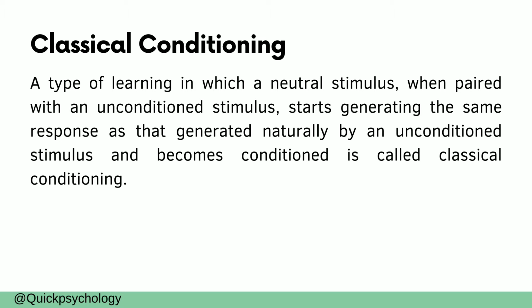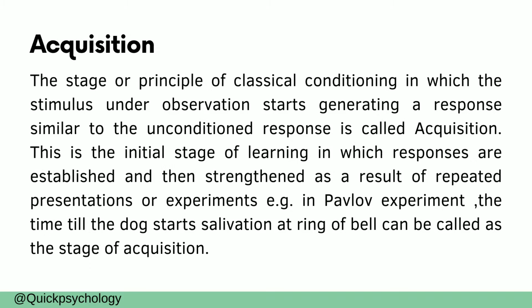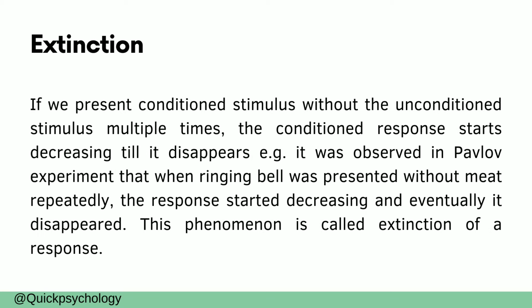Some of the basic principles of classical conditioning are: Acquisition. The stage or principle of classical conditioning in which the stimulus under observation starts generating a response similar to the unconditioned response is called acquisition. This is the initial stage of learning in which responses are established and then strengthened as a result of repeated presentations or experiments. For example, in Pavlov's experiment, the time till the dog starts salivating at the ring of the bell can be called the stage of acquisition.